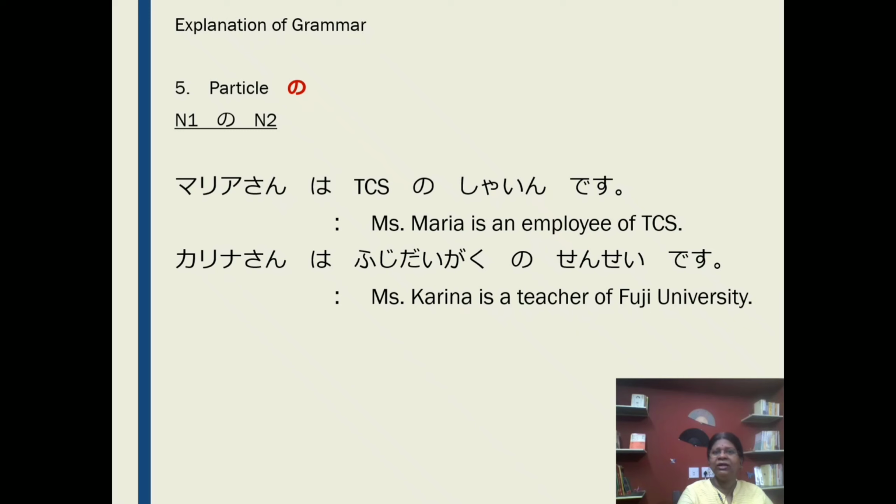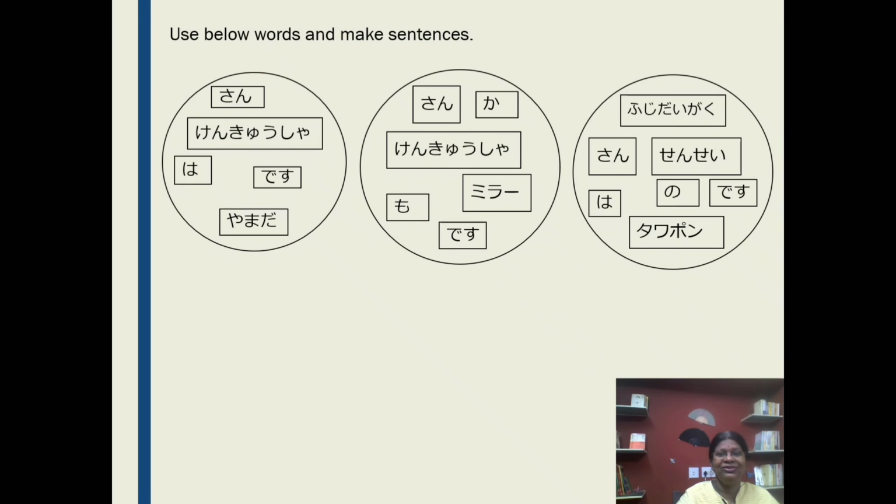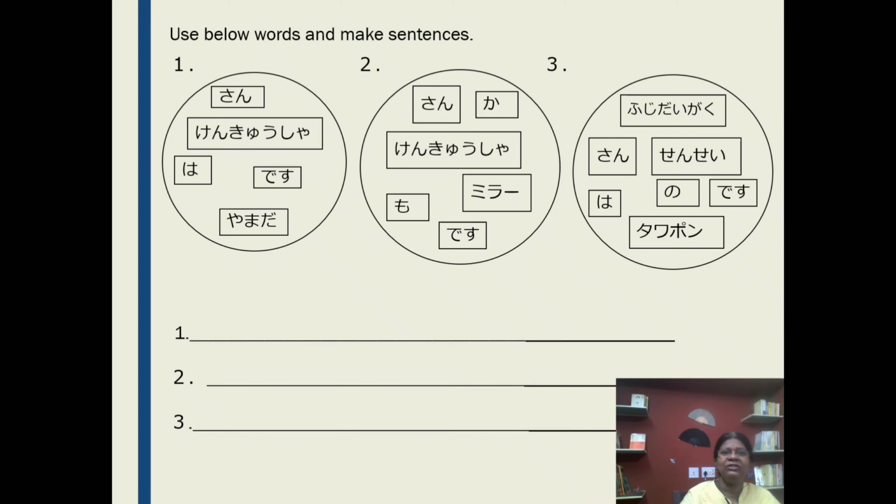Karina-san wa Fuji Daigaku no sensei desu. Miss Karina is a teacher of Fuji University. Next, again for you. Here I have not given any example because you already know how to form a sentence. There are some words. Please make this sentence by yourself. I think you can do it.